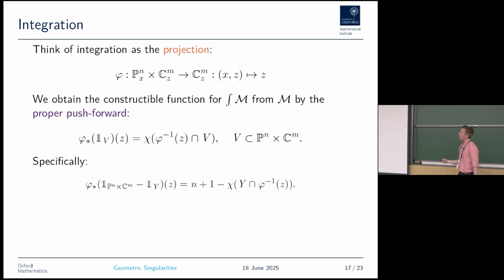So specifically for our constructible function we had here, it just becomes n plus 1, n being the dimension of the projective space, minus this Euler characteristic.